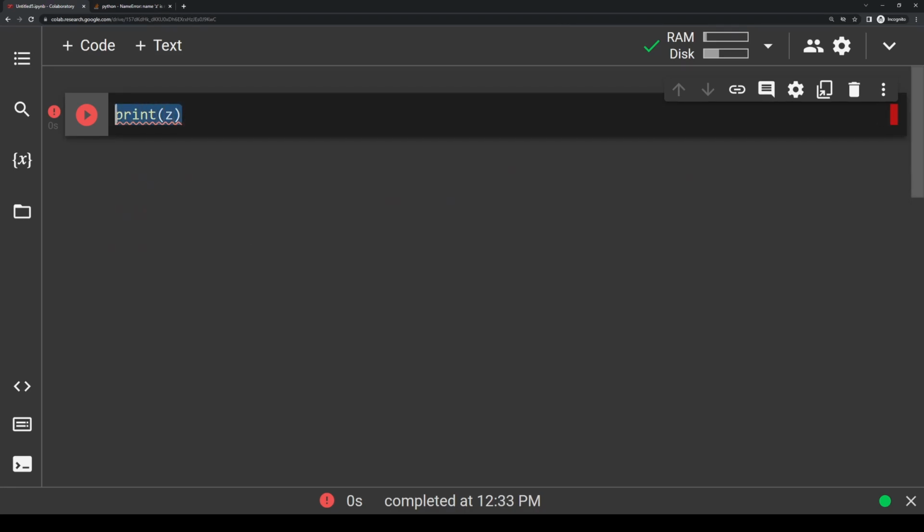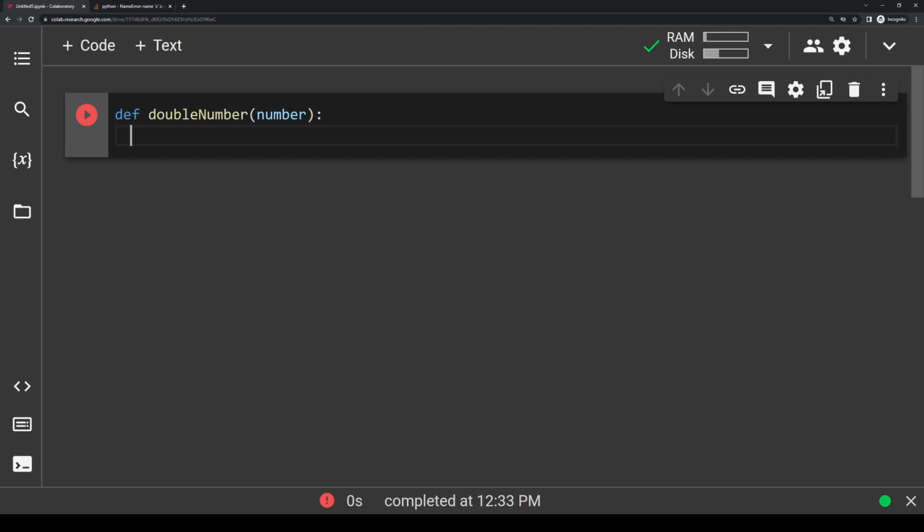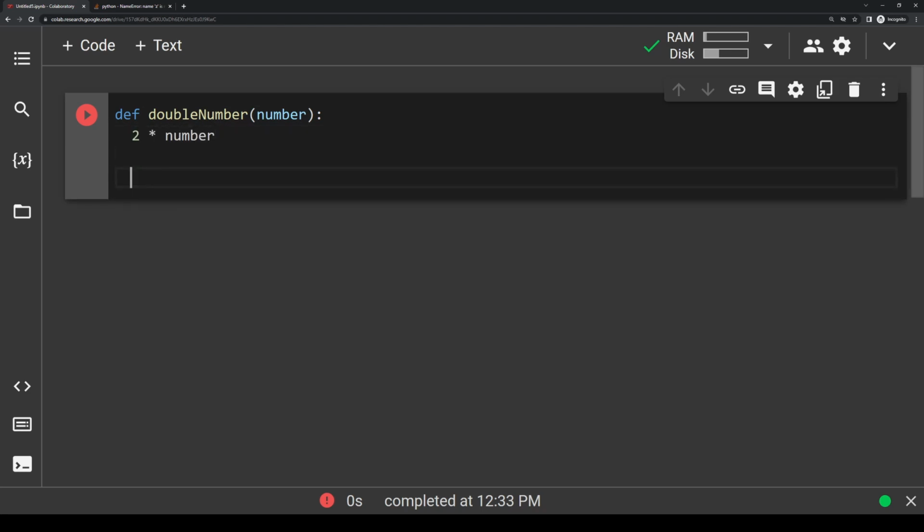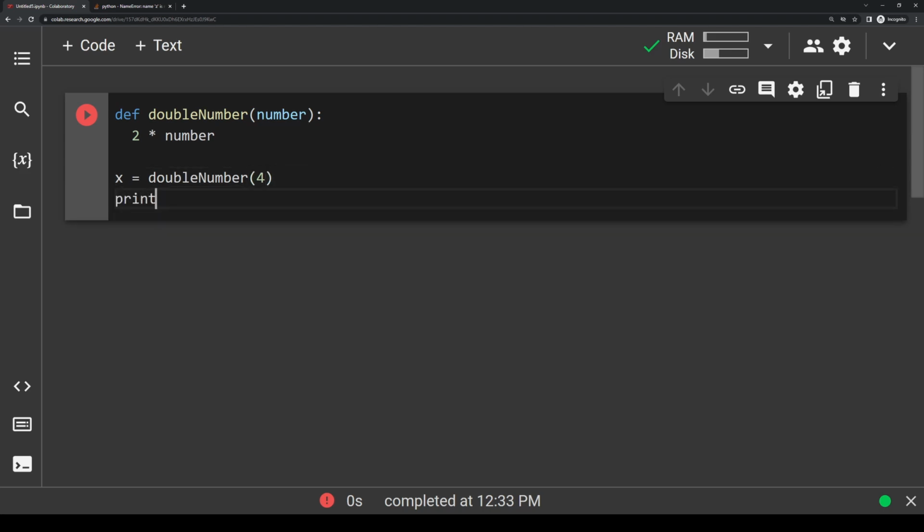Let's delete this here. And let's say we have a function, let's call it double_number. We're just going to give it one argument, number, and the goal of this function is to return double of whatever number we pass in. So in here, let's just write 2 times number. Then outside of this, I want to make a variable, let's just call it x, and I'm going to set it equal to double_number(4). Well, if we double the number 4, that should be equal to 8, which means x should be equal to 8, right? But if I go ahead and write print(x), you'll see that it prints out None.